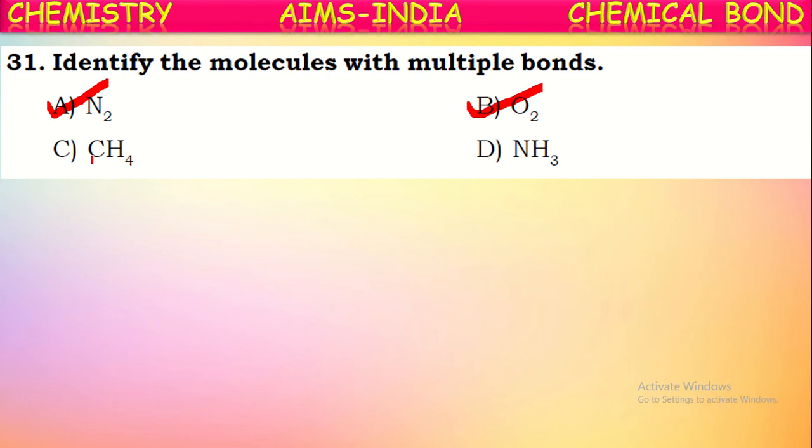Don't be confused here. The methane molecule also has four covalent bonds. But these four covalent bonds are formed between carbon and four hydrogens. Between two atoms there exists only one bond. Between this carbon and hydrogen, only one covalent bond. Between this carbon and hydrogen, only one covalent bond. If between two atoms there is more than one bond, then they are called multiple bonds. In the same way, in the ammonia molecule also, there are three covalent bonds. But between hydrogen and nitrogen, there is only one covalent bond. Okay, so these two are the correct answers.